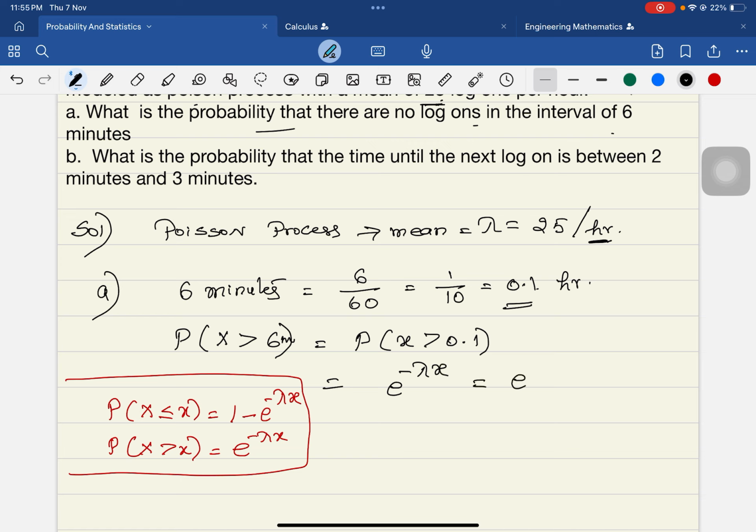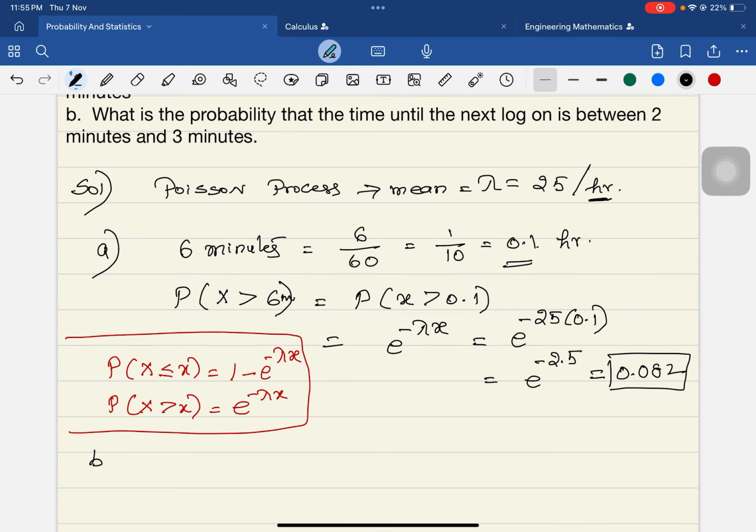Lambda is 25, and x is 0.1, so it becomes e raised to 25 times 0.1, which is negative 2.5, and the value is 0.082. This is the answer for the probability of x greater than 6 minutes. As there are no logons in the interval of 6 minutes, nothing happens below 6 minutes, so the probability of more than 6 is the question.